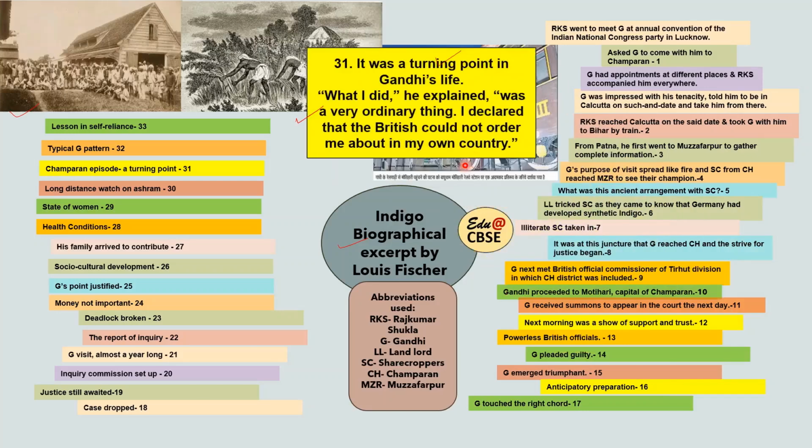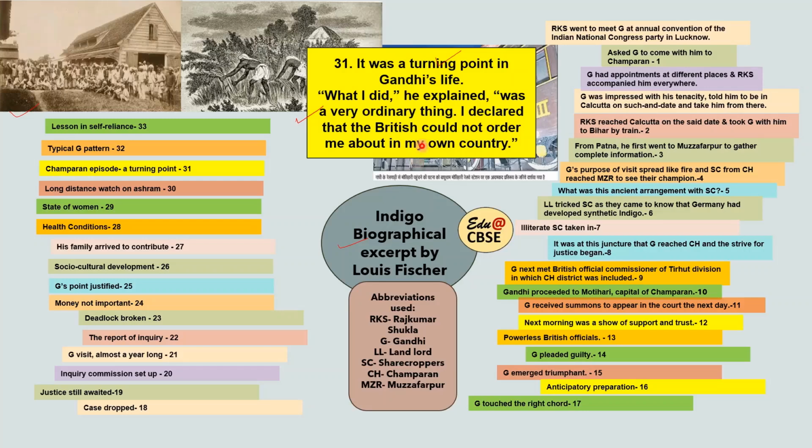Then the Champaran episode actually served as a turning point in his life. Gandhi explained that what he did was a very ordinary thing. I declared that the British could not order me about in my own country. So he said that he just made it clear to the Britishers that they cannot order him in his own country.